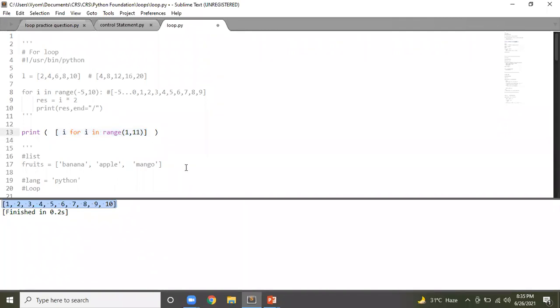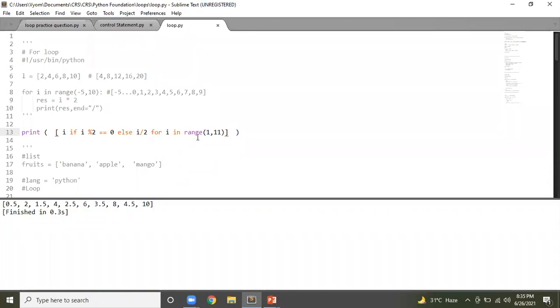You can give your if and else conditions here itself, like if I mod 2 equal 0, then I, else I by 2, something of this sort.